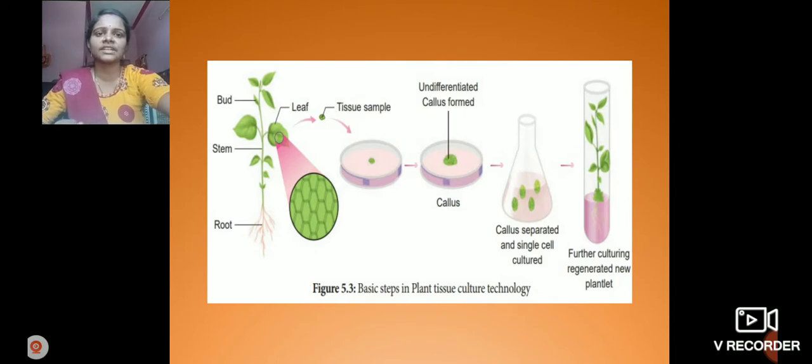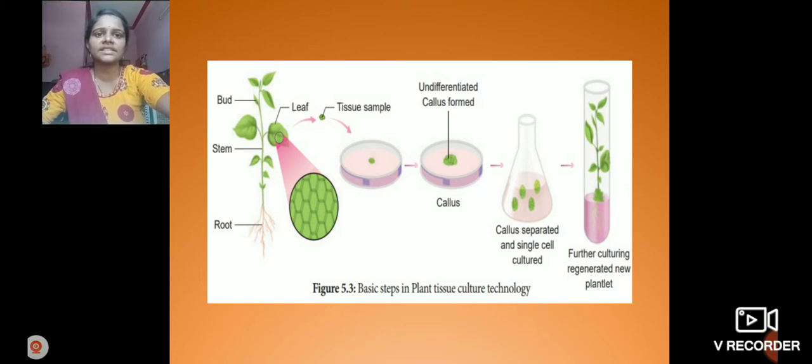Here we can observe the diagram of the basic steps in plant tissue culture technology. Here we can take any plant, and from this plant we can take a leaf, for example, of the meristematic tissue. The tissue can be transferred into a nutrient medium in a Petri plate. It forms callus, which is a group of cells.